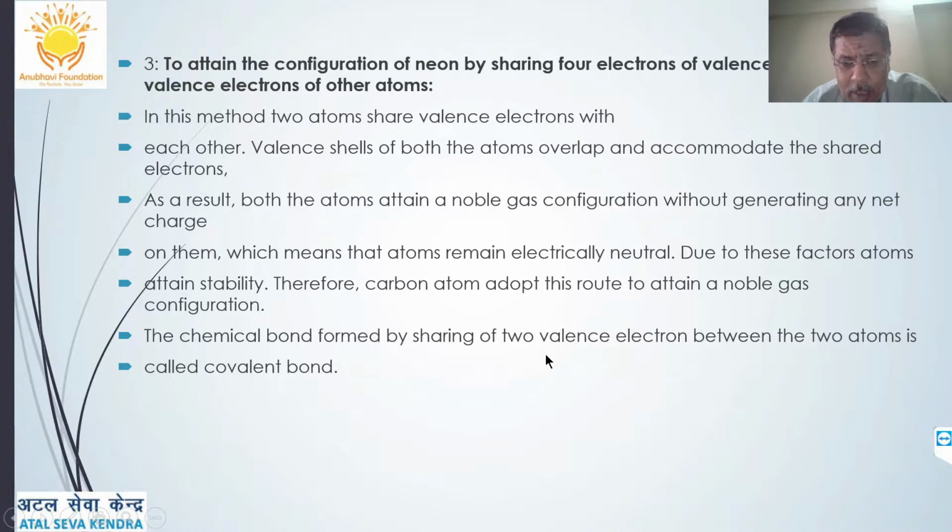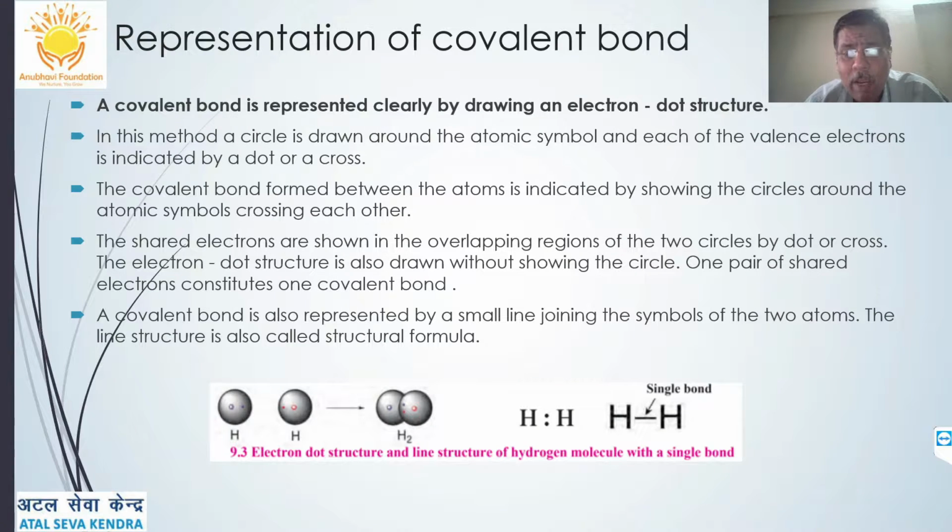Thus, the chemical bond formed by sharing of two valence electrons between two atoms is called a covalent bond. Thus carbon shows covalency. Very important for you all, guys. This is a very important thing, covalent bonds, and because of that it can form so many innumerable compounds.